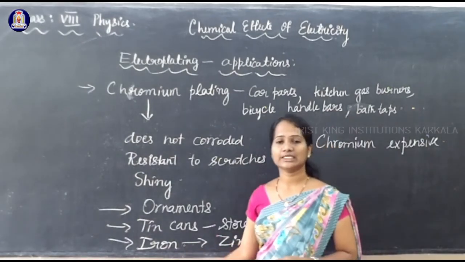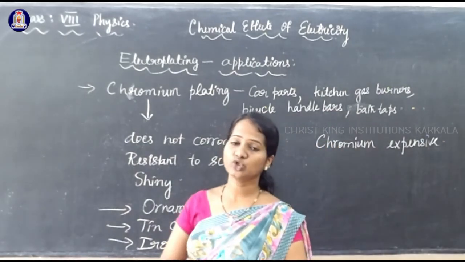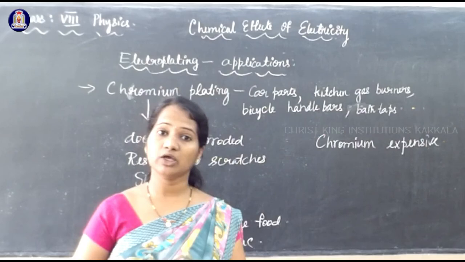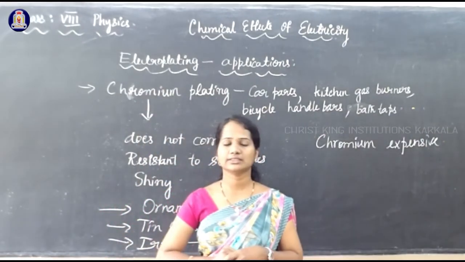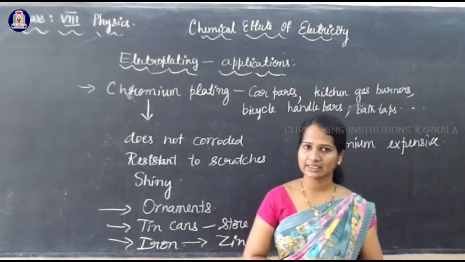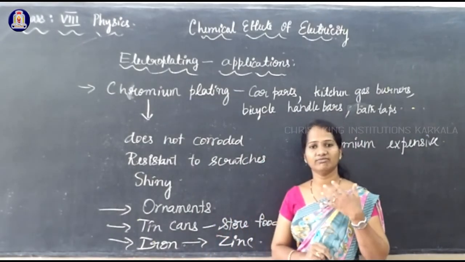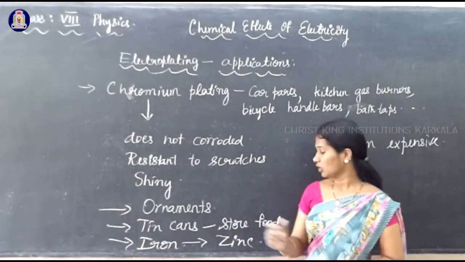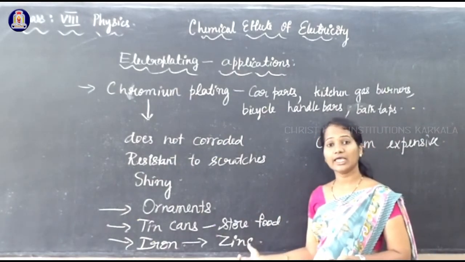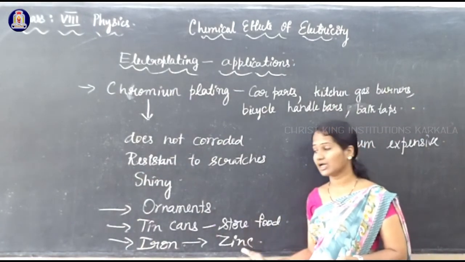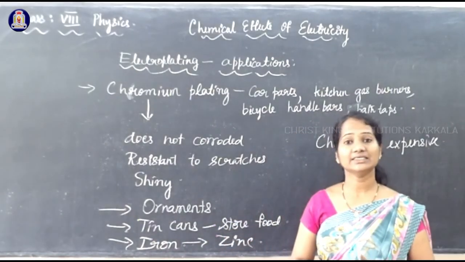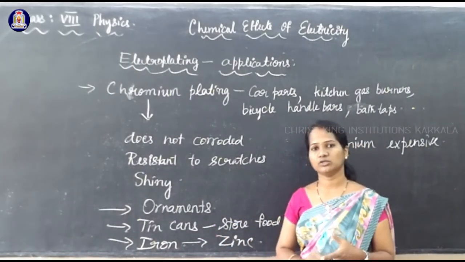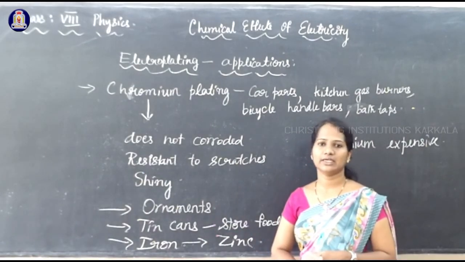And bridges as well as automobiles are usually made of iron because it has more strength. But iron gets rusted and corroded very easily. Therefore, electroplating of zinc is done over iron to avoid the corrosion of iron articles, these bridges as well as automobiles.